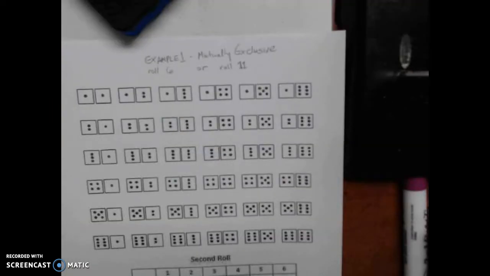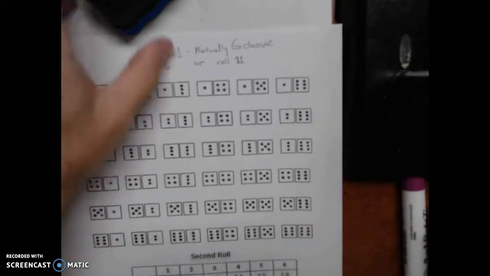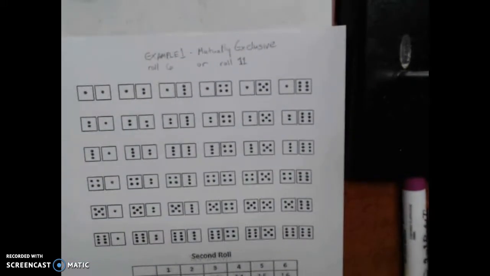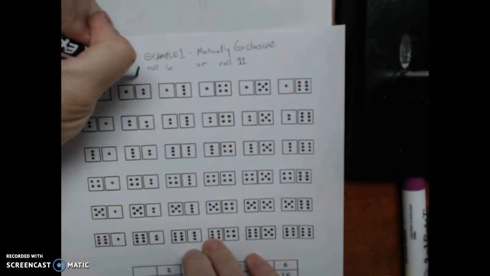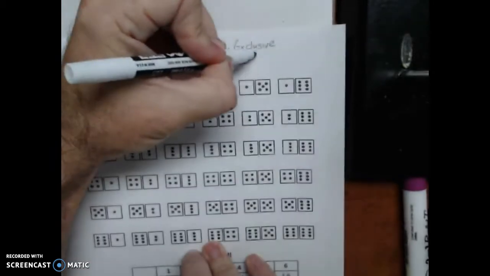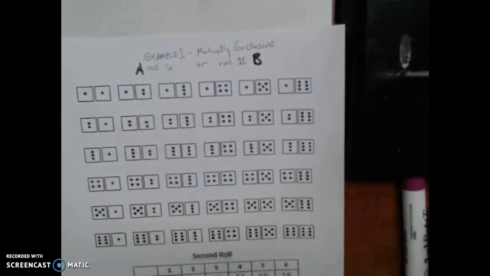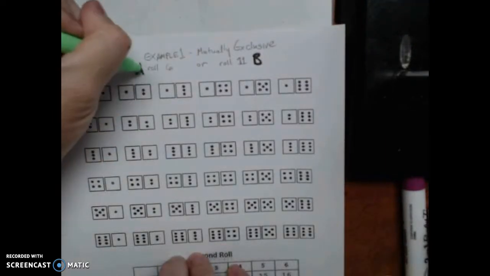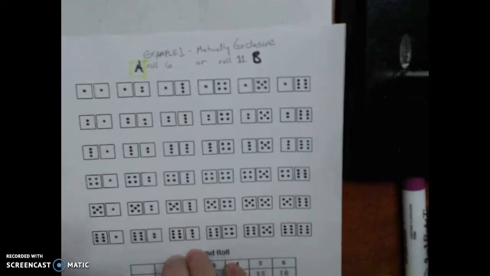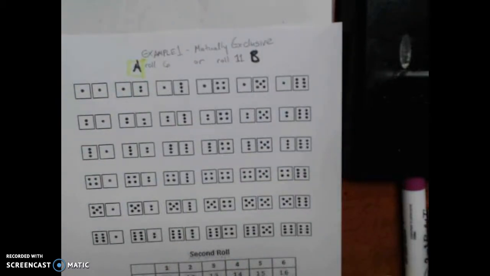Think of it like circles and what's included in each circle. I'm going to get a couple of highlighters out here to do this. And here's our two events. Let's call this one rolling a 6 as event A and rolling an 11 as event B. And I'm going to go ahead and do anything that's A. I'm going to put it in green here today.